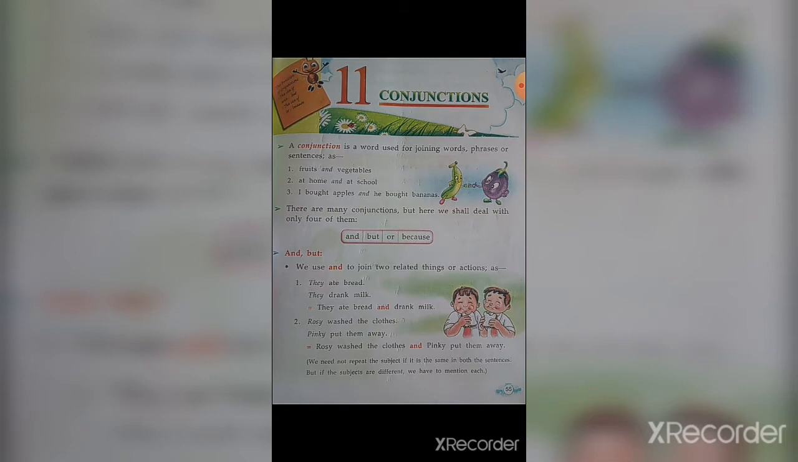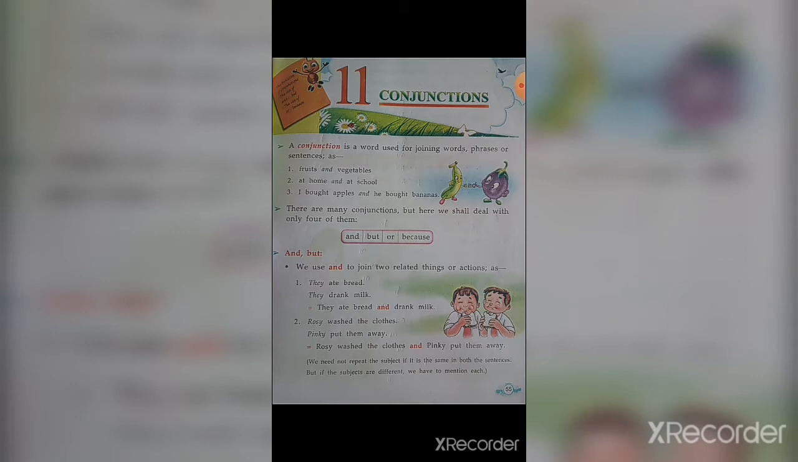There are many conjunctions, but here we shall deal with only four of them. Some common examples of conjunctions are unless, and, while, or, where, but, even, because, yet, etc. In this chapter, we will be learning only four conjunctions, and they are and, but, or, and because. First, let us start with and.